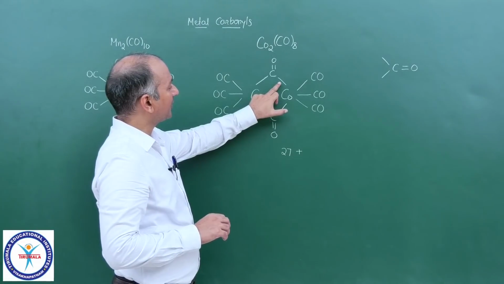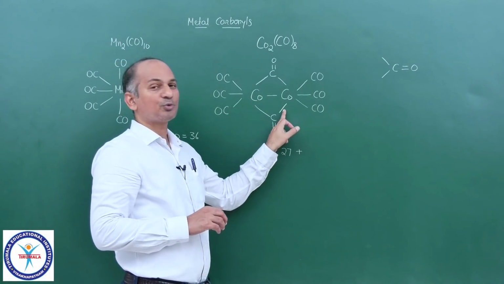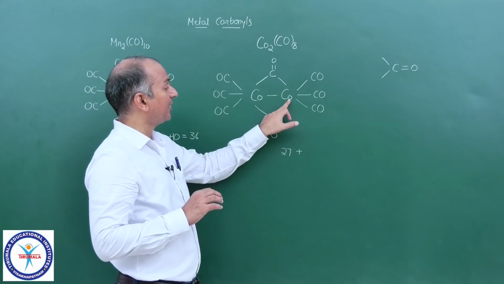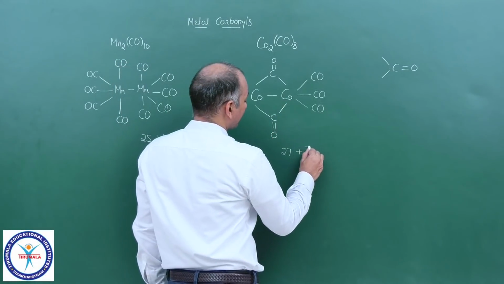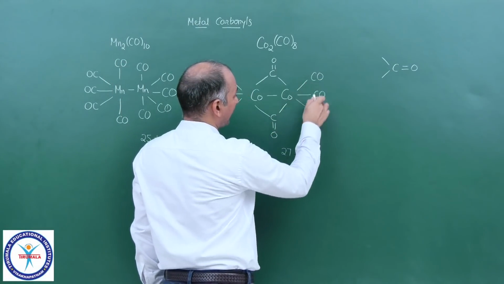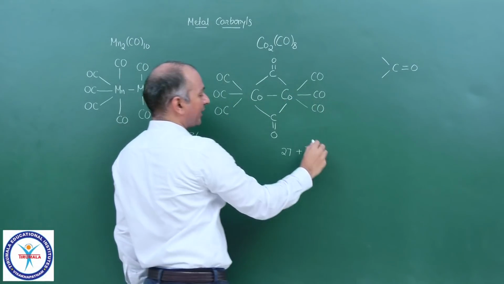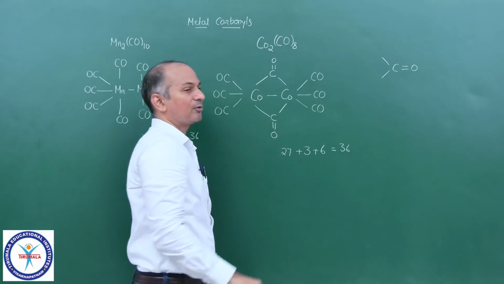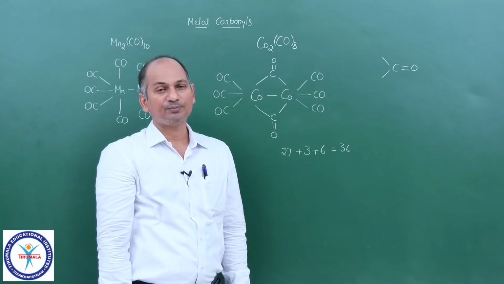This bond contains 2 bonded electrons, this bond also 2 electrons, this bond also 2 electrons, total 6. And out of the total 6, 3 already belong to this cobalt, so it is gaining only 3. So 27 plus 3 plus 3 carbon monoxide, 6, 3 into 2, because these 3 bonds are coordinate bonds. So now it is 36. Yes, it is following the EAN rule, and the oxidation state of cobalt is 0.